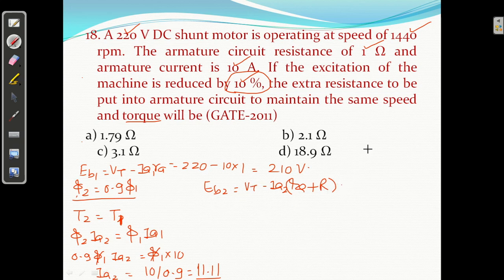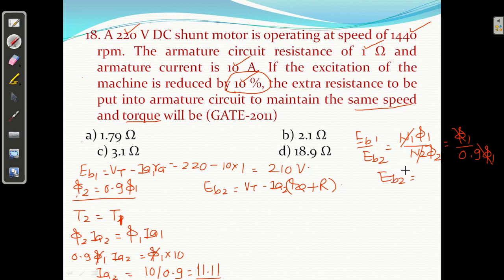Before that, we know EB1 upon EB2 equal to N1 phi 1 upon N2 phi 2. The speed is constant, it is written same speed. So N1 equals N2, and phi 2 is 0.9 of phi 1, so phi 1 will be cancelled. You can calculate EB2 from here.